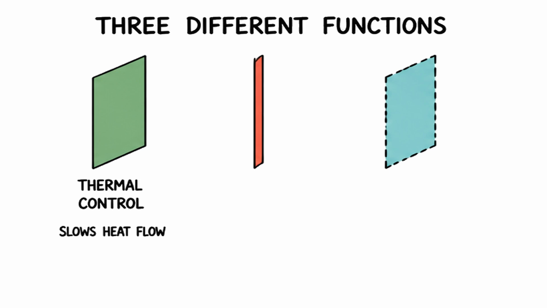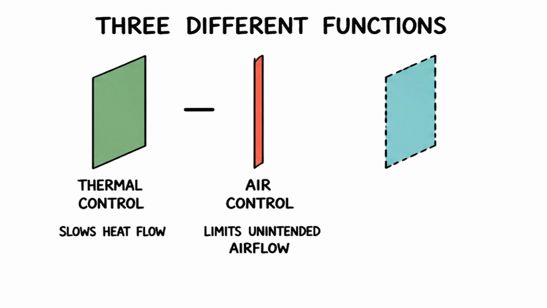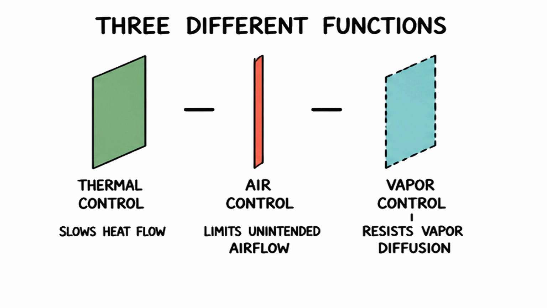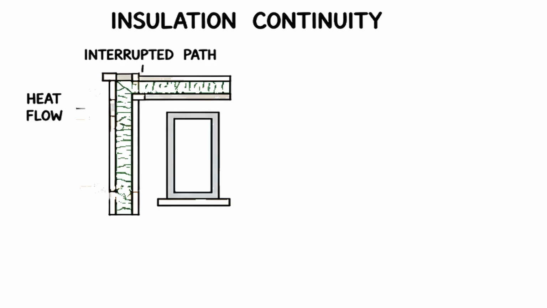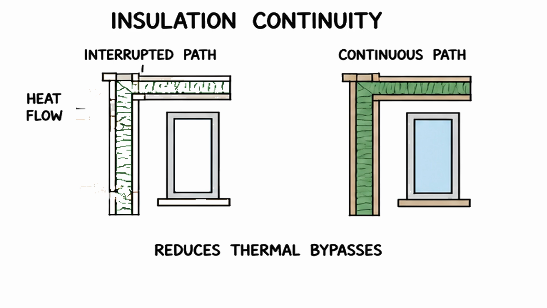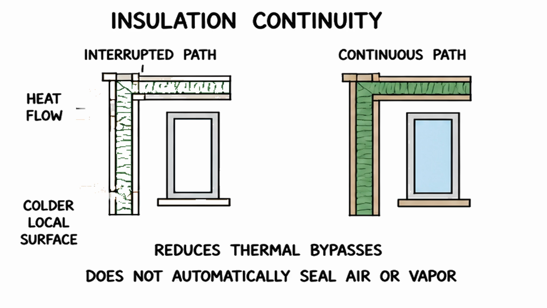Thermal control slows heat flow. Air control limits unintended airflow. Vapor control resists water vapor diffusion. Heat flow is not airflow, is not vapor diffusion. Insulation works most predictably when its thermal path is continuous. Interruptions can create colder local surfaces, but continuous insulation does not automatically seal air or vapor.